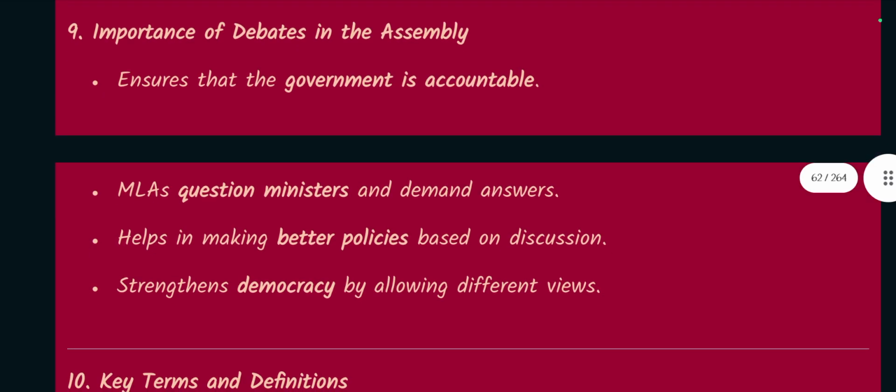Number 9. Importance of debates in the assembly. It ensures that the government is accountable. MLAs question ministers and demand answers. It helps in making better policies based on discussion. It strengthens democracy by allowing different views.